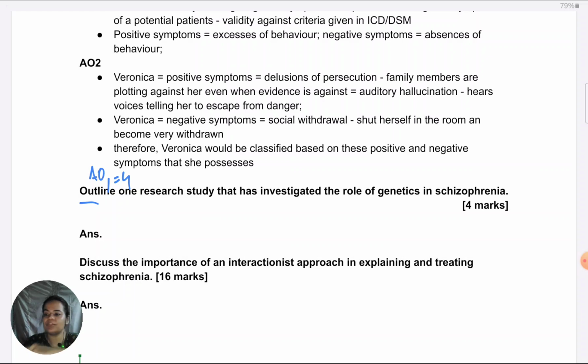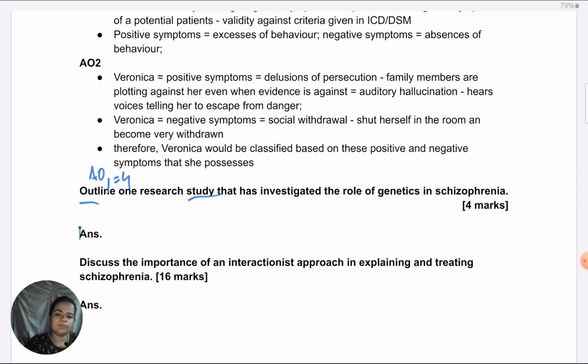So if you give a general theory of, say, some candidate gene which creates a vulnerability for schizophrenia, that will not count in this case, because they do want a specific study, meaning some investigation which has been done by particular researchers: aim, procedure, results, conclusion. In that format, they want you to give a study. Okay, so just keep it in mind.